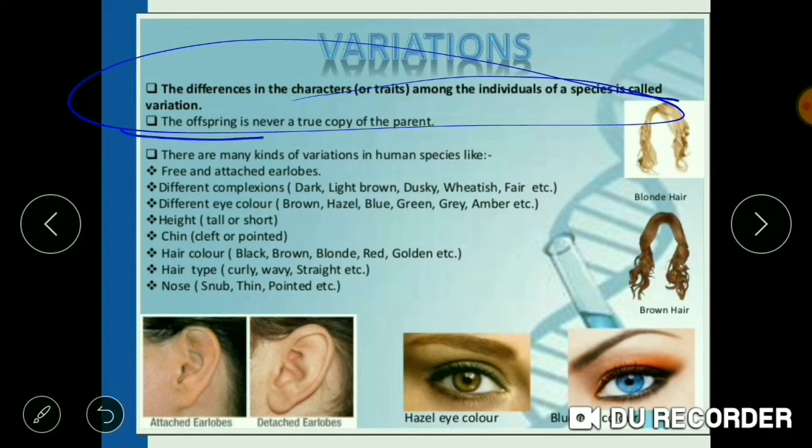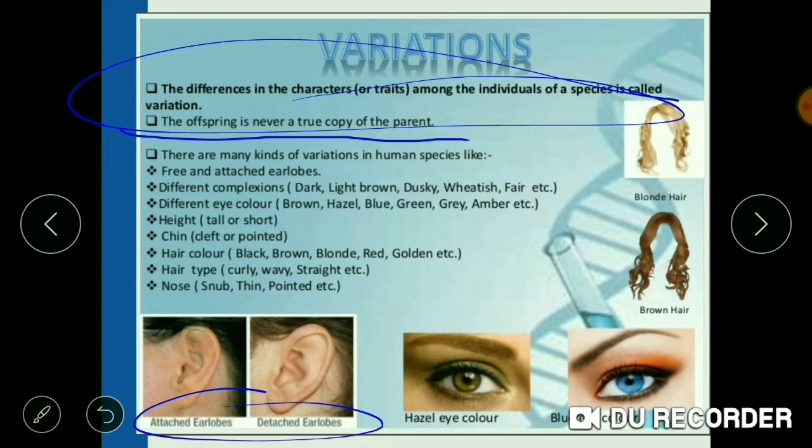So the offspring is never a true copy of the parent. Although we have certain similarity to our parents, still there are a lot of differences, a lot of variation. There are many kinds of variation in human species like free and attached earlobes, different complexions.